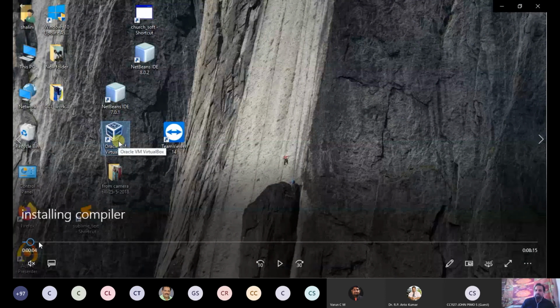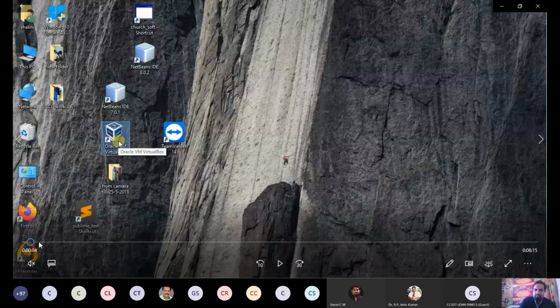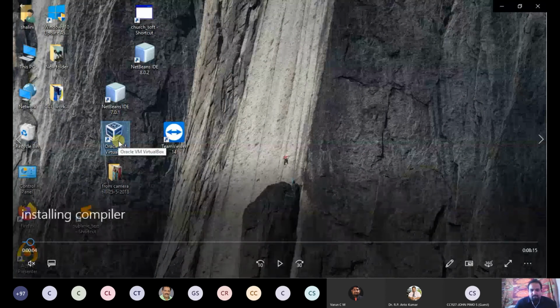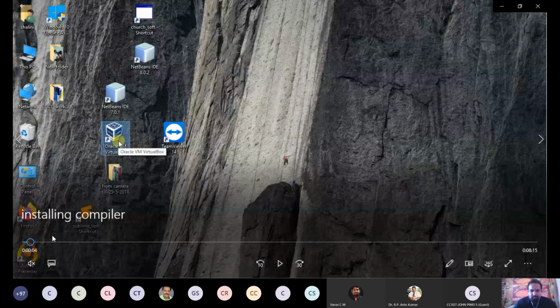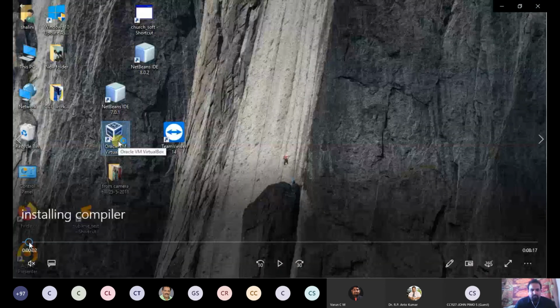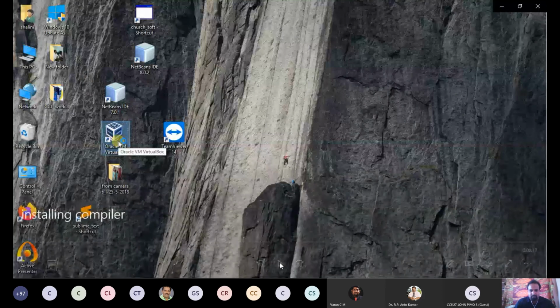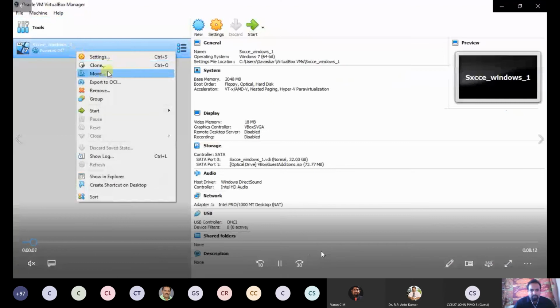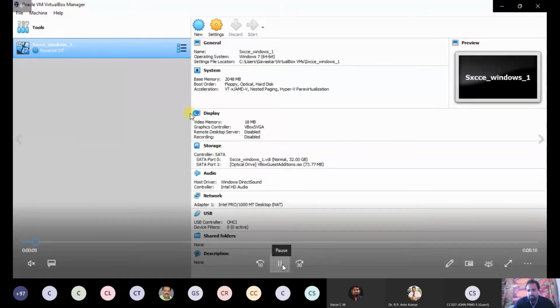So first you have to open the VirtualBox. Normal start.